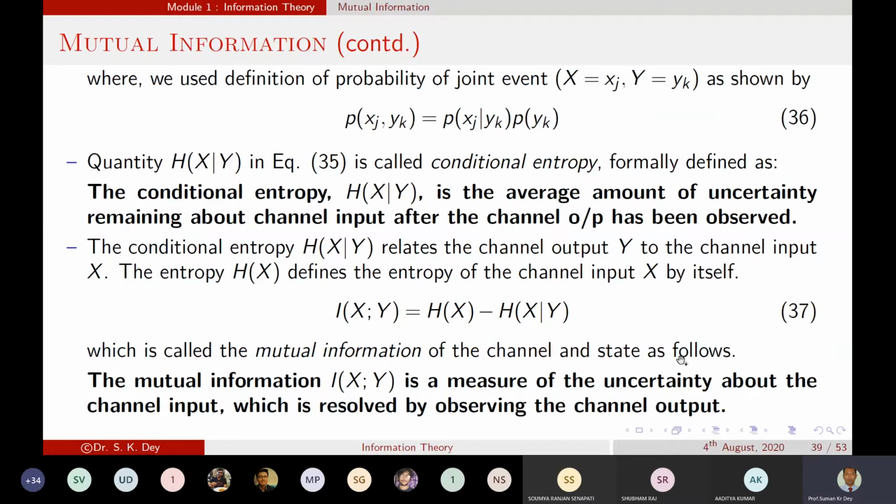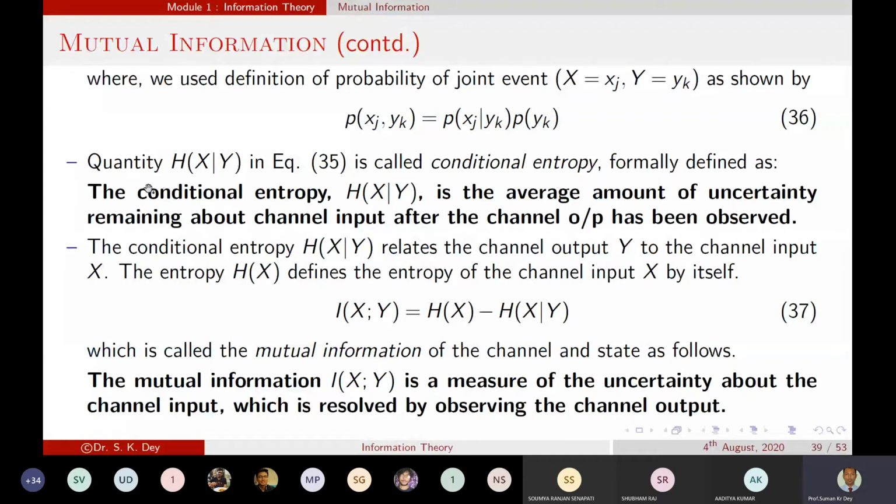So now, if we define the probability of the joint event X equal to xj and Y equal to yk as shown by this, the probability of a joint event, p(xj, yk) is equal to p(xj|yk) into p(yk).